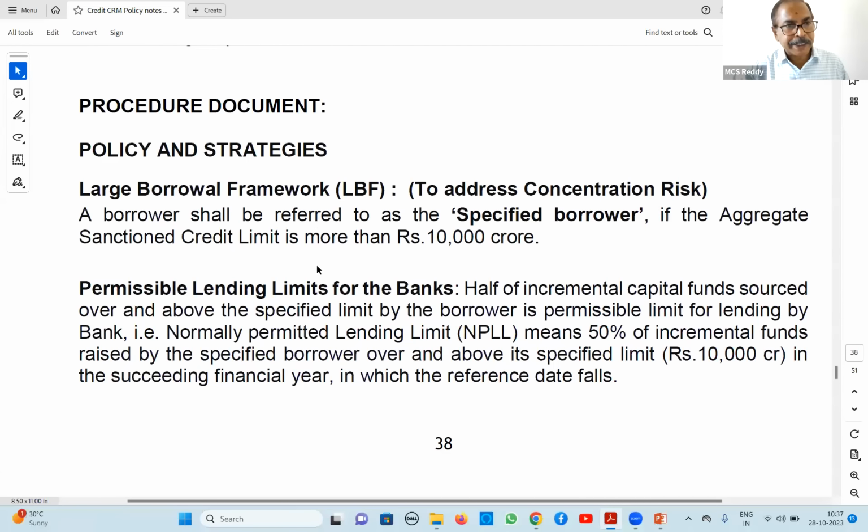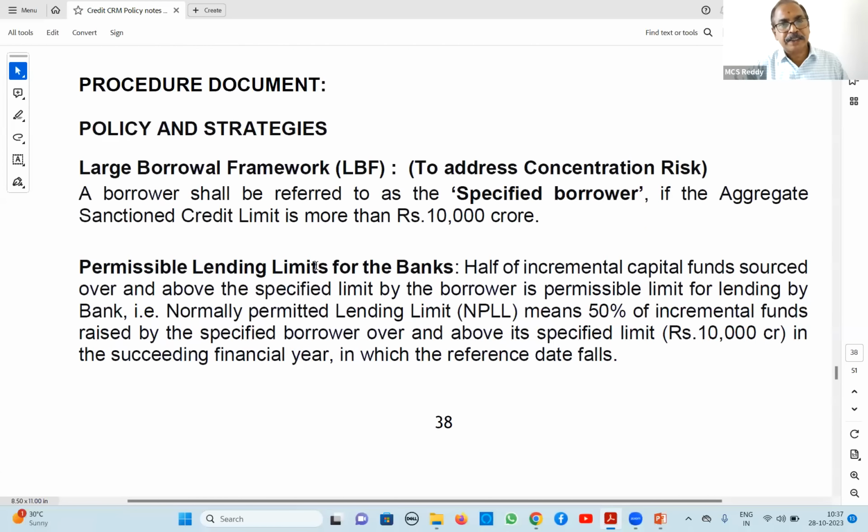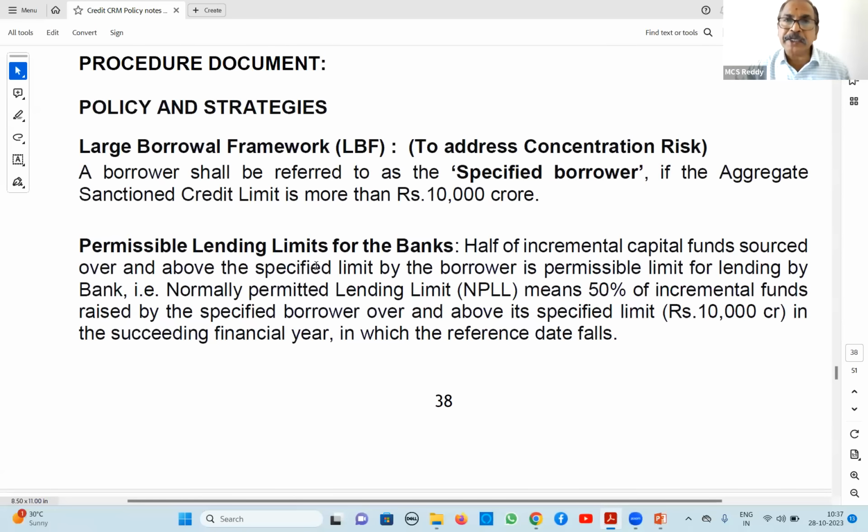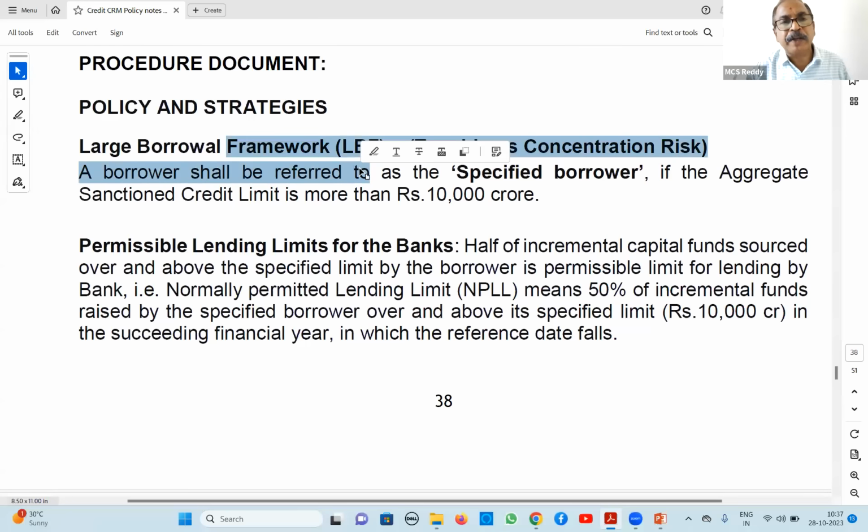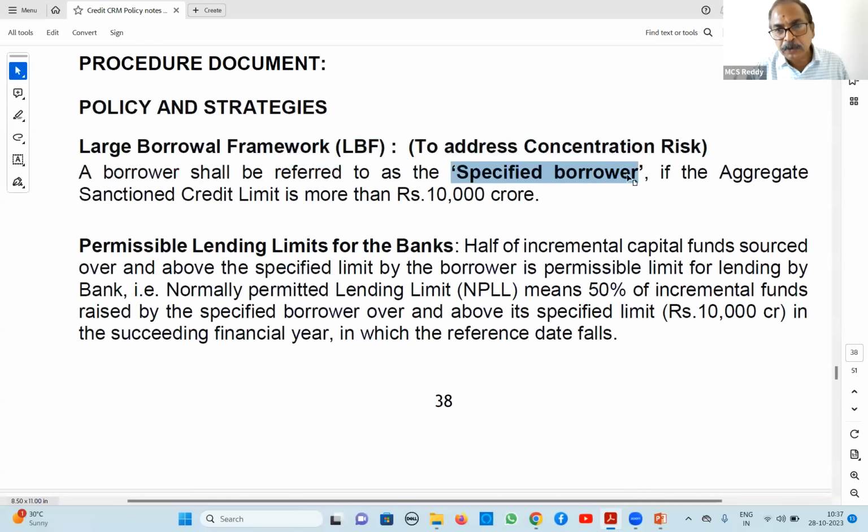Now we go to the second one, policy and strategies. This is to avoid concentration risk. To avoid concentration risk, the bank has come out with certain policy guidelines. First one is not that famous, that's why I will tell it quickly. Large borrower framework. Who is a large borrower here? Specified borrower, they have given a definition. Those who are enjoying 10,000 crores and above from the banking system are called specified borrowers.